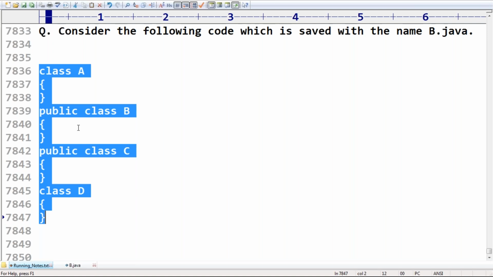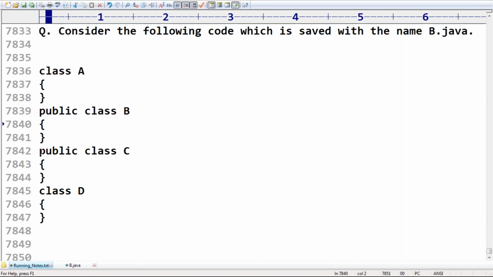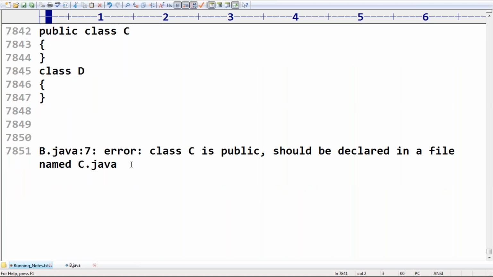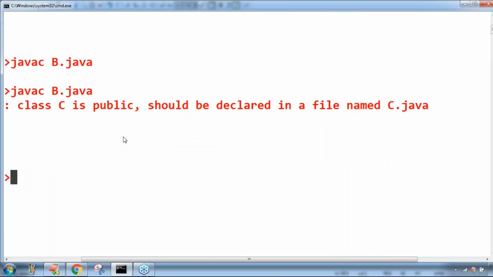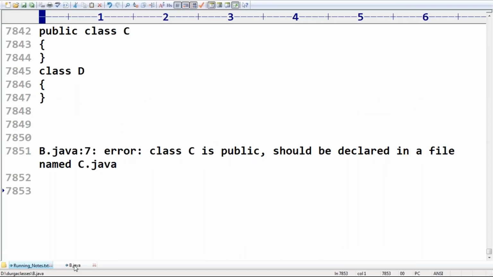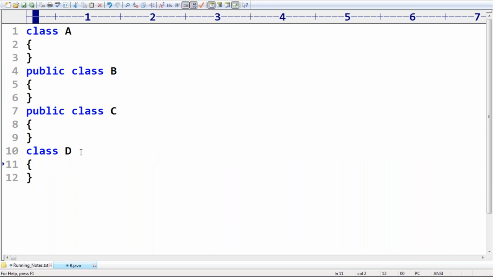Then the problem is always b.java or c.java I have to use. If I use b.java, the problem is going to come here. If I use c.java, the problem is going to come here. That's why it's not going to compile. Please make sure, is any explanation required? Up to this is it clear, friends? I spent this much time on only one point.